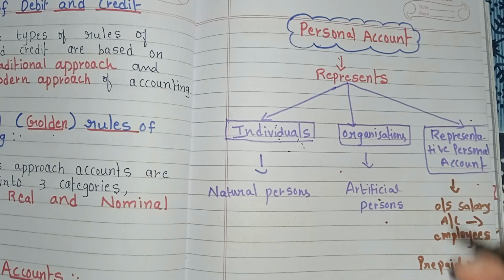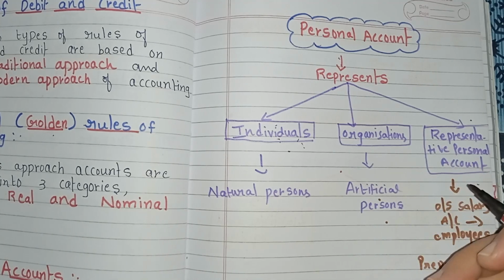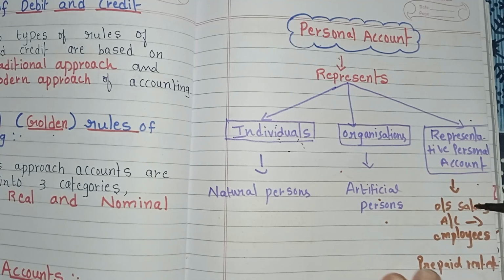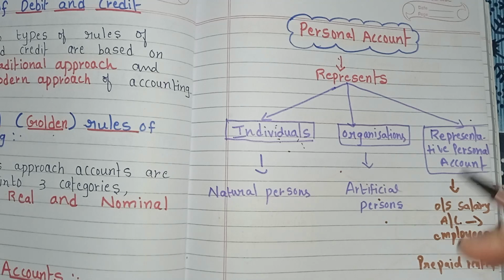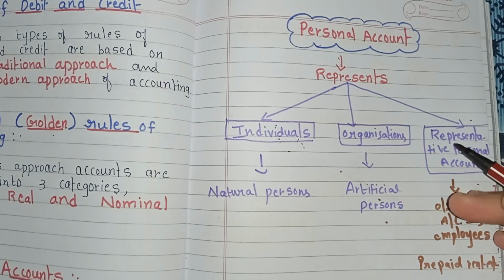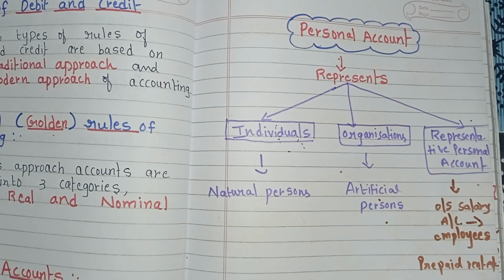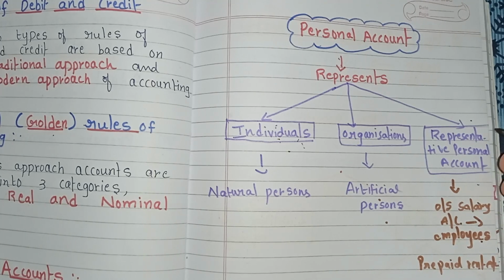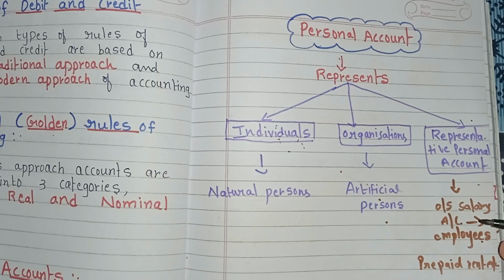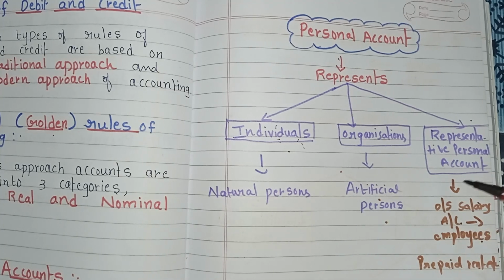Typically these are the accounts for outstanding or accrued expenses or prepaid expenses or incomes. For example, outstanding salary account represents the employees or the group of people to whom salary is due.